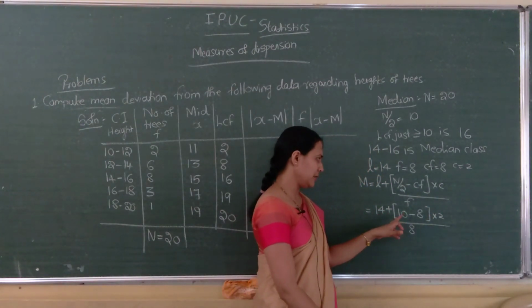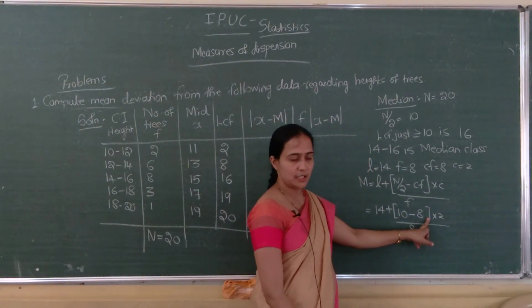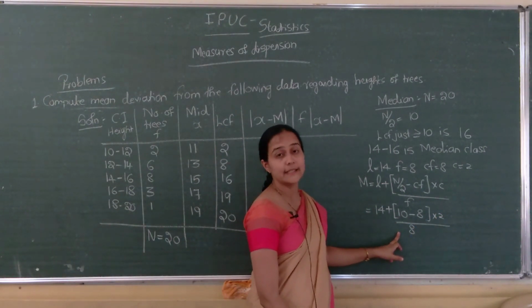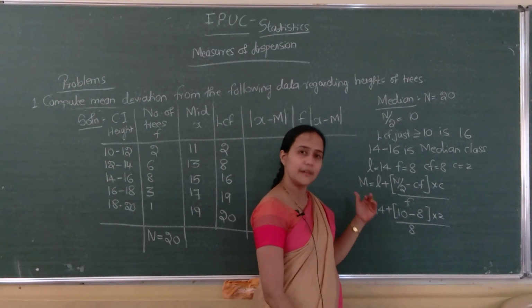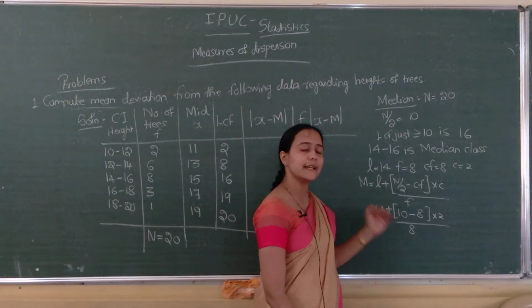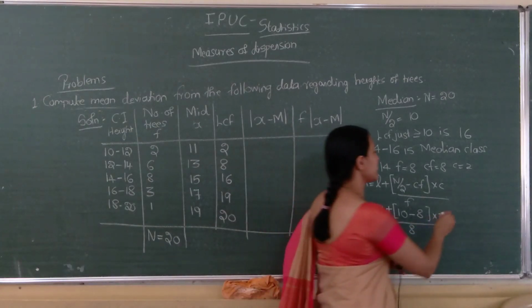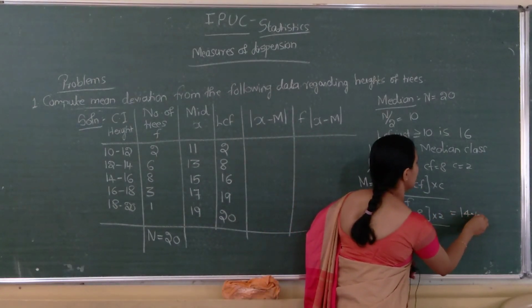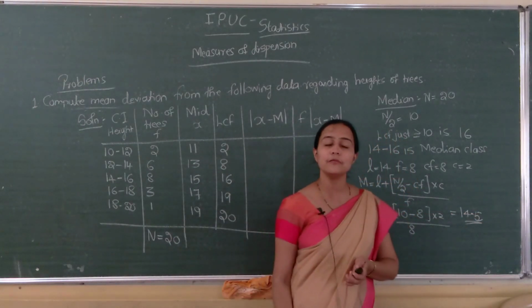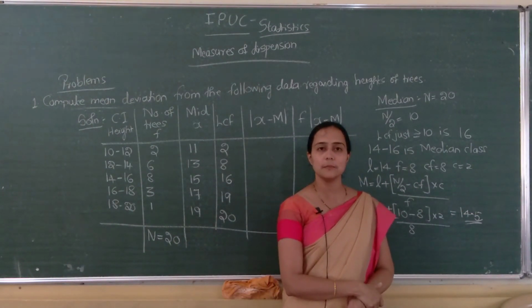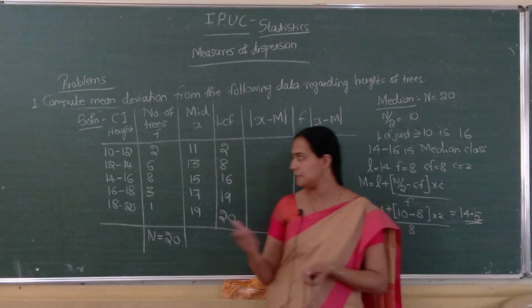So here 10 minus 8 is 2. 2 2s are 4. 4 divided by 8 is 1 by 2. 1 by 2 means 0.5. 0.5 plus 14, answer is 14.5. So 14.5 is our median, isn't it?